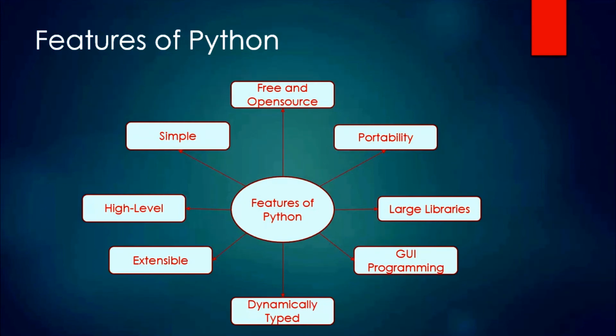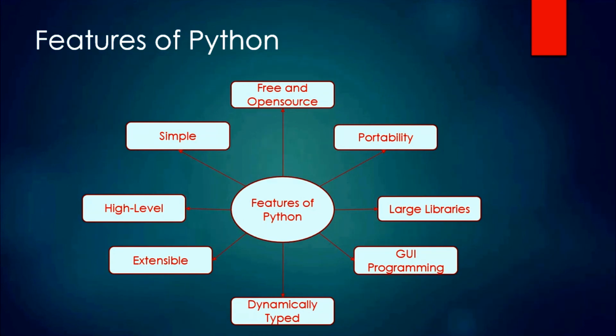Python, being a scripting language, also supports many features and libraries that allow graphical development of applications that can be ported to many system calls, libraries and Windows systems. Python also needs a framework to create such a GUI. Examples of some frameworks are Django, tkinter, etc. Python is dynamically typed. This is one of the great features of Python, that one need not declare the data type of a variable before using it.